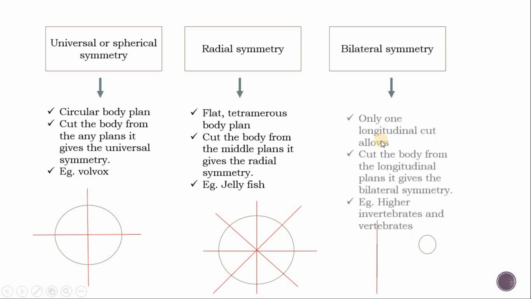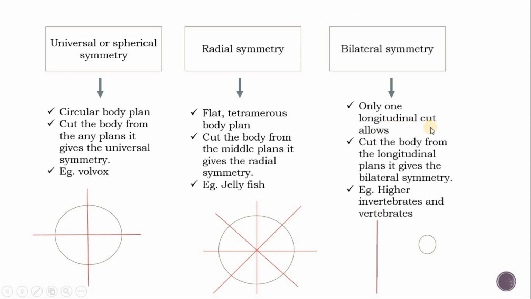Bilateral symmetry: only one longitudinal cut is allowed in the animal's body. Cut the body from the longitudinal plane, it gives bilateral symmetry. Now we can see here human beings are cut only on the longitudinal side. They give us bilateral symmetry. We cannot cut at any side.